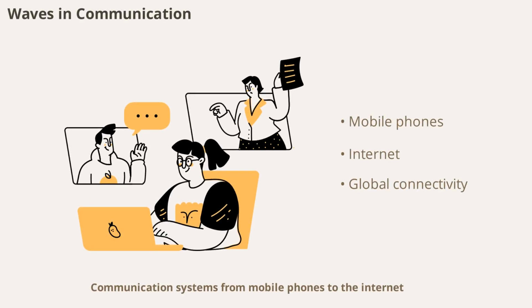Communication systems, from mobile phones to the internet, depend on electromagnetic waves to transmit information. These waves carry signals over long distances, enabling instant communication across the globe. Understanding wave behavior is essential for developing faster and more reliable networks.